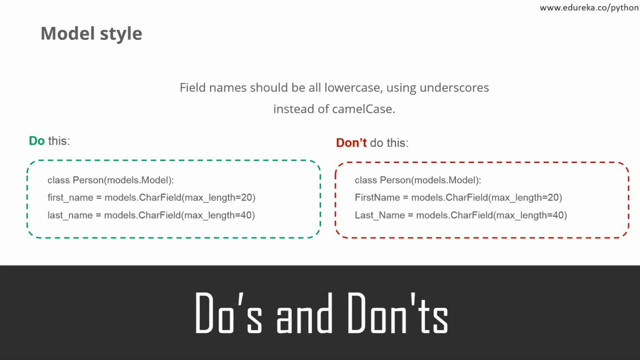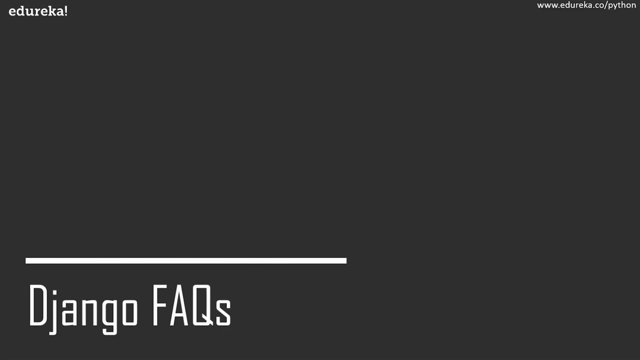The order of a model's inner classes and the standard methods should be as follows. The first should be all database fields, followed by the custom manager attributes. Then is the class Meta, followed by the __str__ method, the save method, get_absolute_url, and any other custom methods that are left over. Those were a few do's and don'ts of Django. So moving on towards the most frequently asked questions about Django.